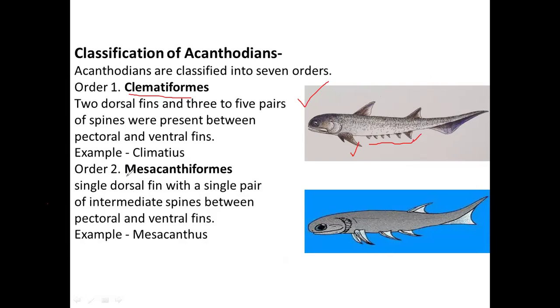Then coming to the Mesacanthiformes. This is the diagram of Mesacanthus. A single dorsal fin with a single pair of intermediate spines between the pectoral and ventral fins is present. If you see, only a single dorsal fin is present, whereas in Climatius you can see two dorsal fins. There are not as many spines as in Climatius, but a few spines are present between the pectoral and the ventral fins.